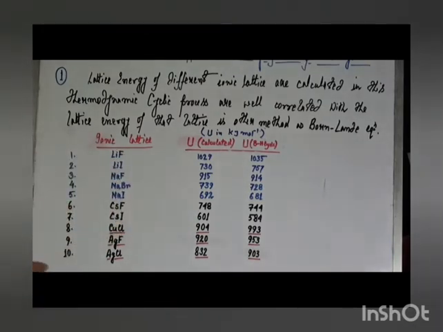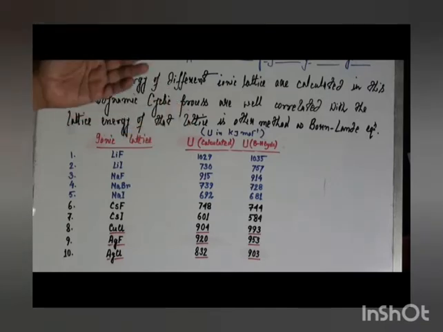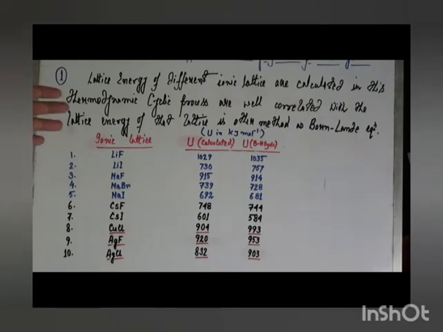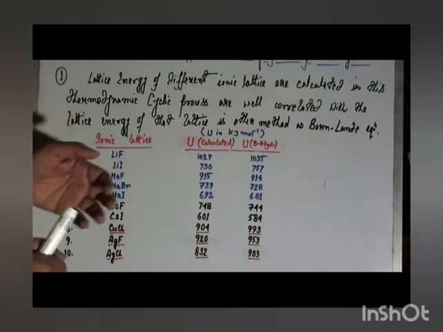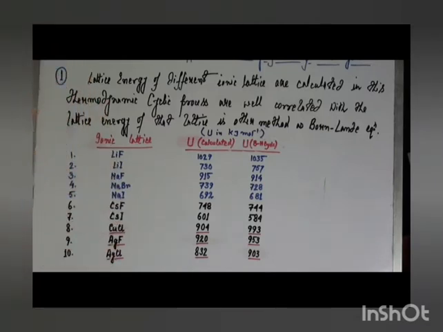Many other examples we can see of this type. The lattice energy in calculated value as well as the lattice energy coming from the Born-Haber cycle are well correlated for alkali metals, especially alkali metal halides, but it differs in the case of transition metal halides. We can see many other examples.